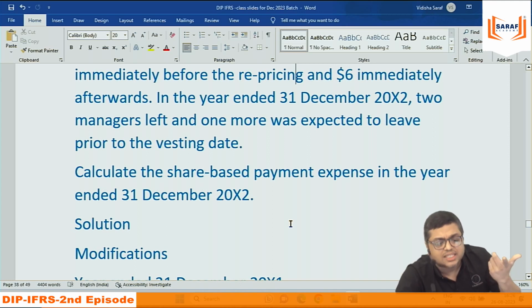Fair value is intrinsic value. That is another name for fair value. Like I have written in the question, fair value of the option, you can say intrinsic value of the option. It is the same thing.